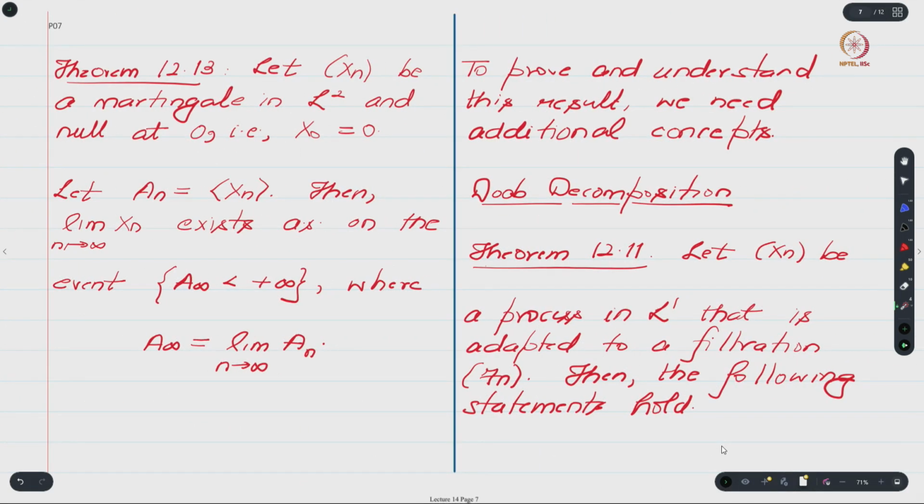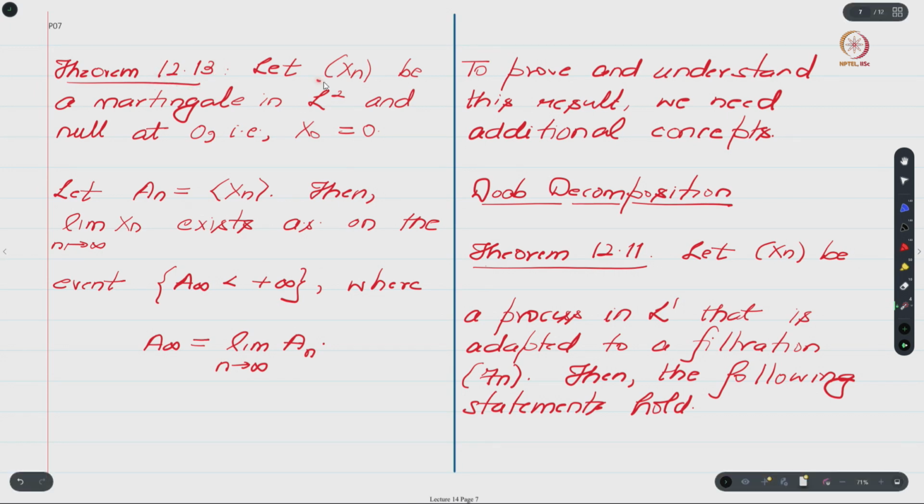So the relaxed condition to discuss or show convergence of xn is stated now. This theorem is again taken from the textbook Probability with Martingales by David Williams, and this number refers to the corresponding result in that textbook. So in case you want to see more details, I encourage you to look up this result in that textbook. So what does this result say?